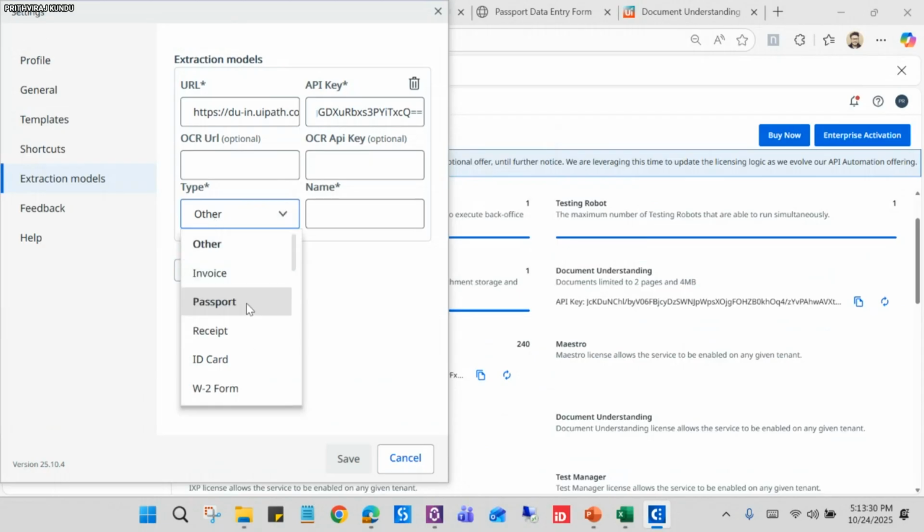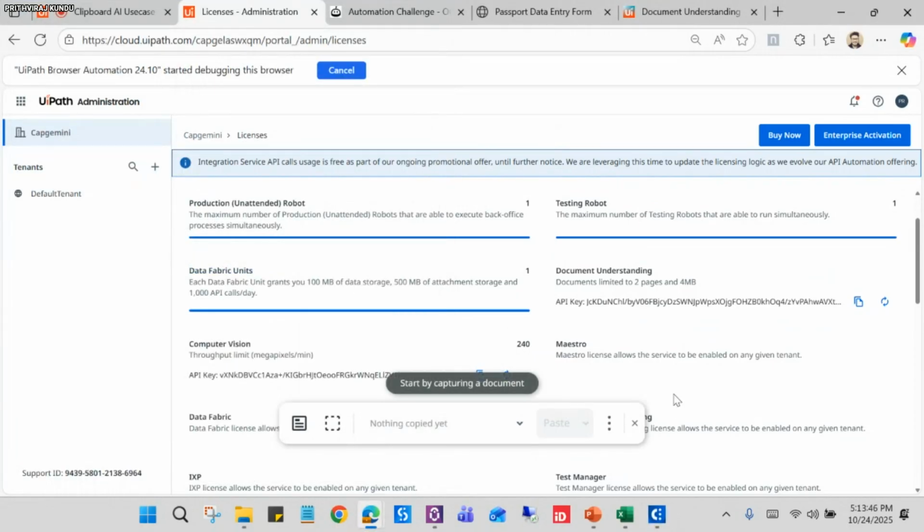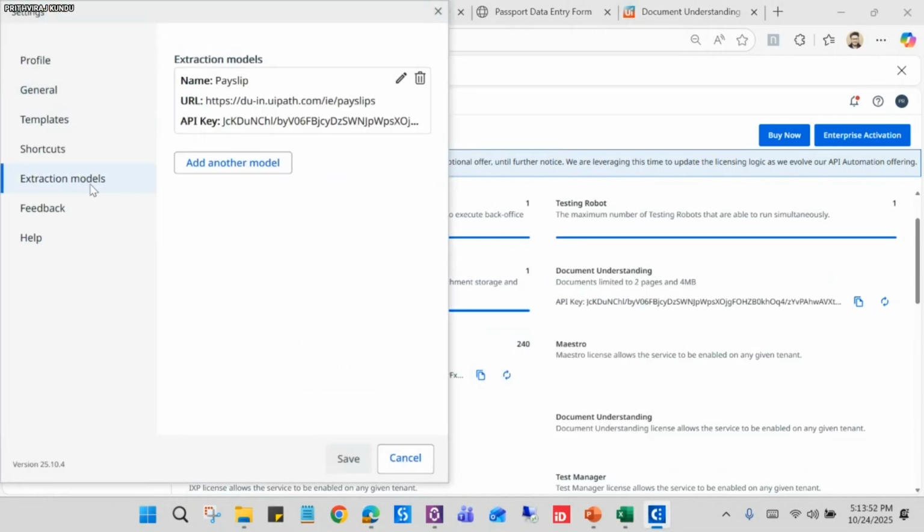For the type, we have some options like invoice, passport, and receipts. But if we are not finding our document type, then we can manually give the name. Payslip is not there, so you can click on Other and manually type payslip, right? And click on Save. The moment we do this, our custom extraction model has been added. If you go to Extraction Models, you can see this has been added. By this, we can add multiple models here.